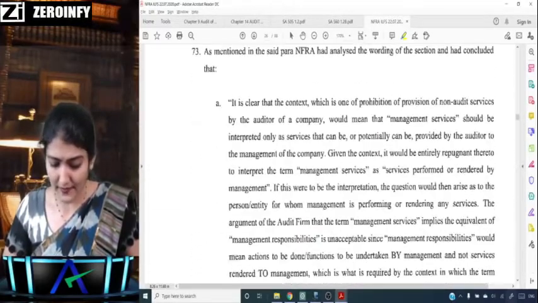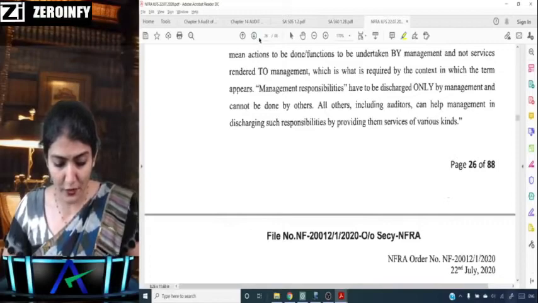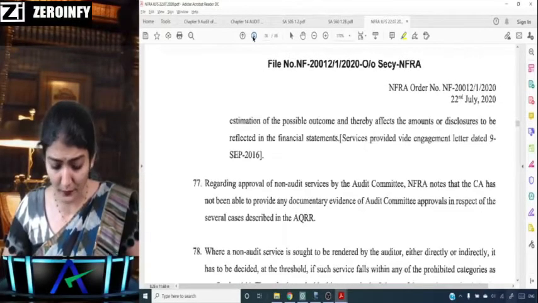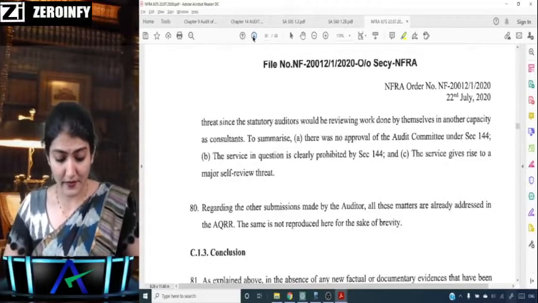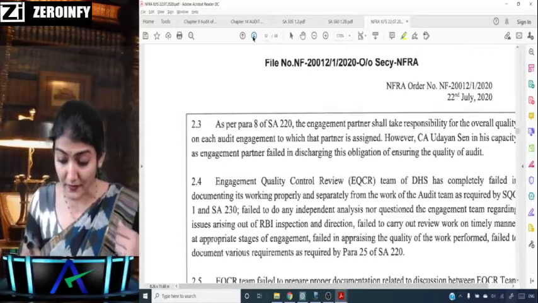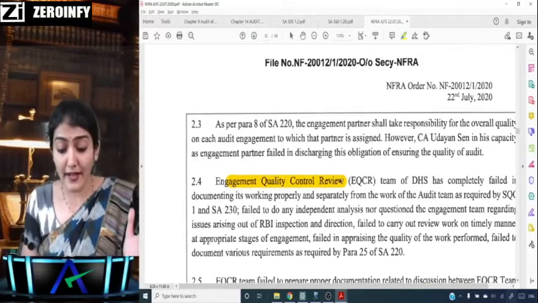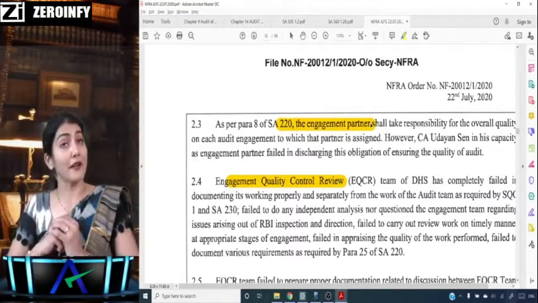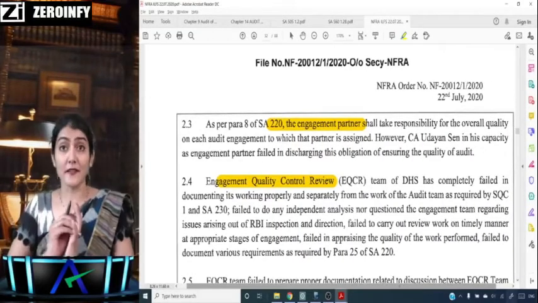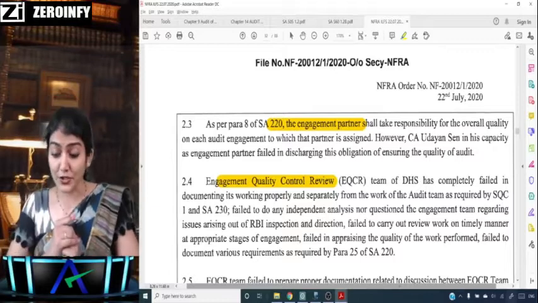So we'll just quickly scan through and come towards the end of the document. Probably I would like to show you a few more points over there. On non-audit services that I've already told you, section 144, the auditor is not to render certain services. Then EQCR and SA 220, engagement partner. And EQCR, for a listed entity audit, EQCR is compulsory, and for others it is left at the discretion of the firm.